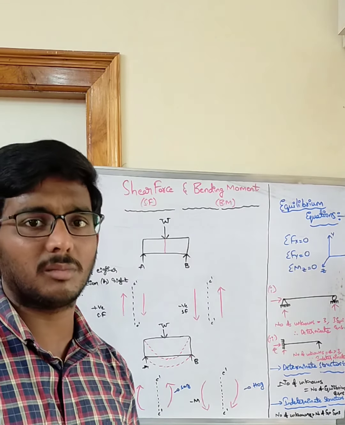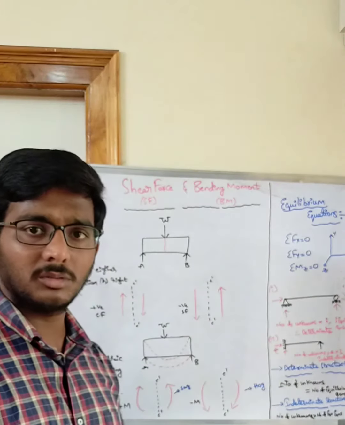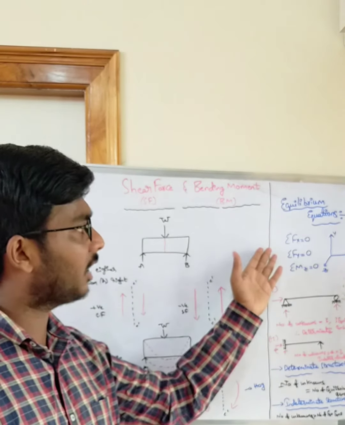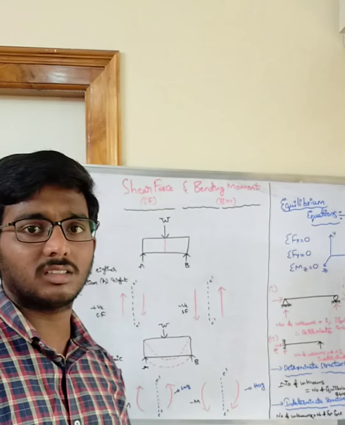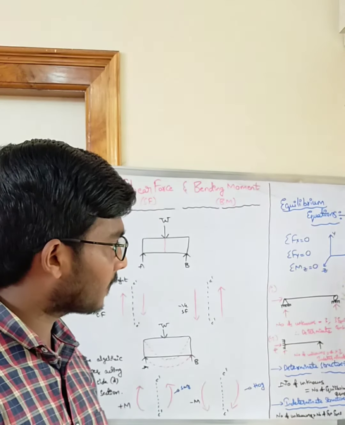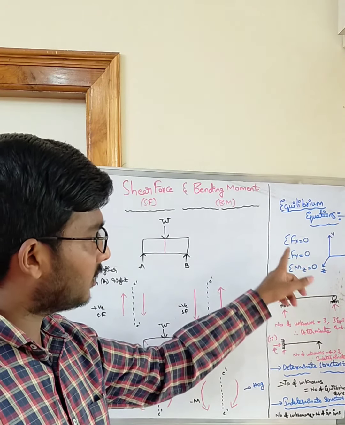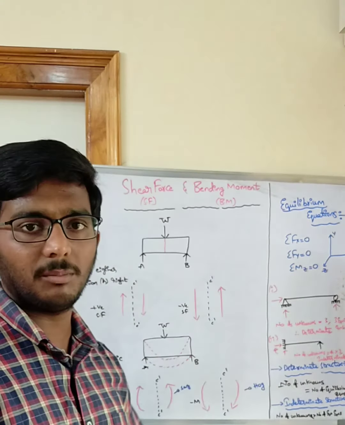Determinacy, statical determinacy, you can say. That means we can find the unknowns by using basic equilibrium equations. We do not need any other equations, unlike in an indeterminate structure. I will discuss that later. So by these 3 equilibrium equations you can find the unknowns of this simply supported beam.